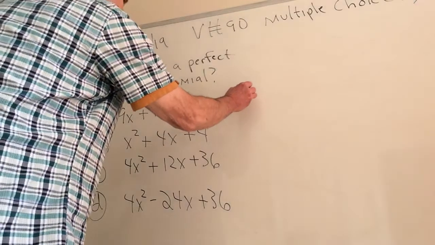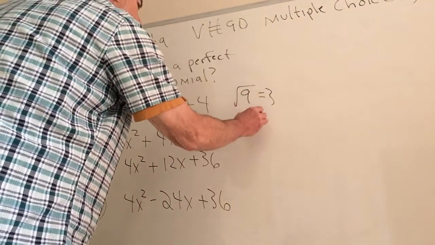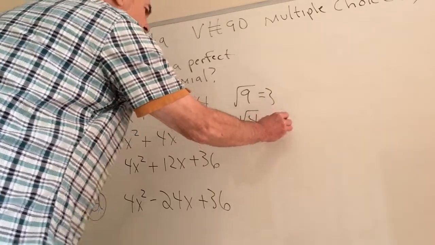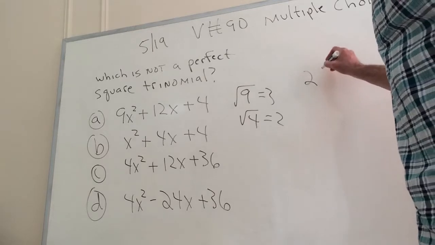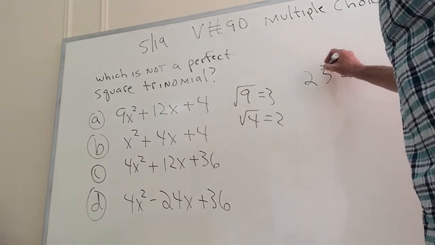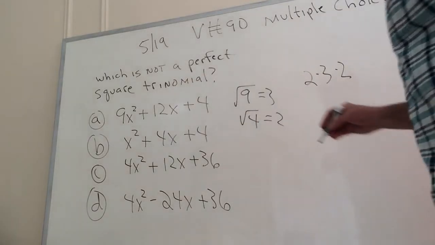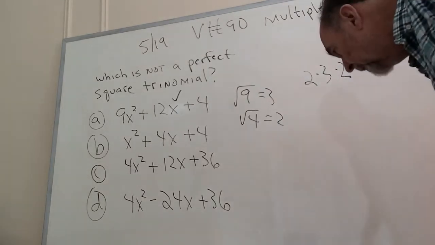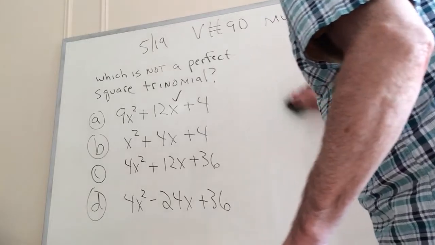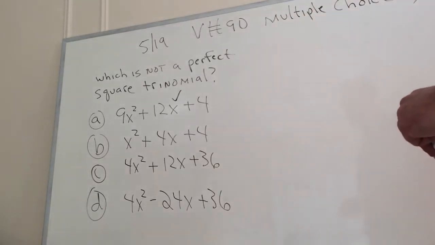The square root of 9 is 3. The square root of 4, I'm doing A now, is 2. And then we said the middle term is going to be 2 times 3 times 2. So that checks. We're going to put a check there, and figure out what kind of square it actually is. We'll get back to that in a second. So it can't be A. That is, A is a perfect square trinomial.